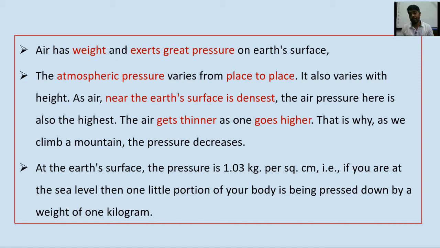The atmospheric pressure varies from place to place. There is no uniformity in atmospheric pressure or air pressure. It varies because sunlight is not equal everywhere on the surface of the earth, so the amount of temperature will make different atmospheric pressure. It varies with height. As air near the earth's surface is densest, the air pressure here is also the highest. The air gets thinner as one goes higher. That is why as we climb a mountain, the pressure decreases.